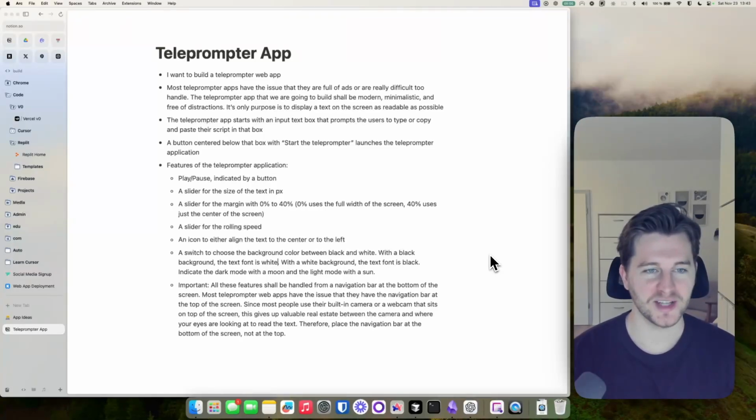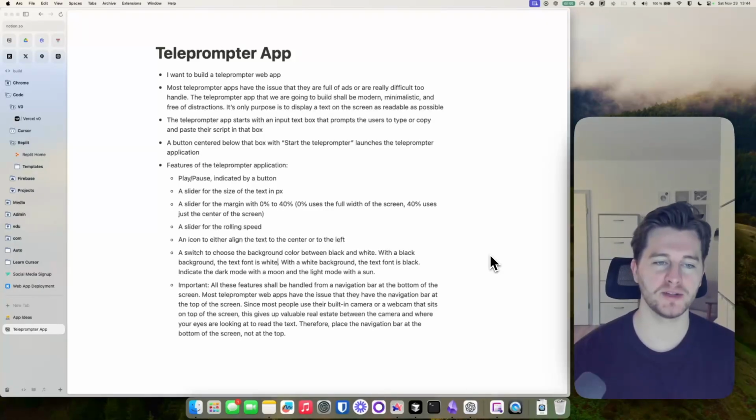So this teleprompter app starts with an input text box that prompts the user to type or copy and paste their script in that text box. A button centered below that box with Start the Teleprompter launches the teleprompter application, and then there are a couple of features. And like I said, it's minimalistic, right? We just use a play and pause button.